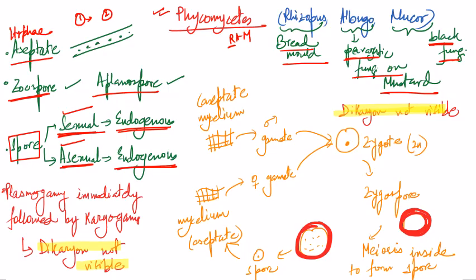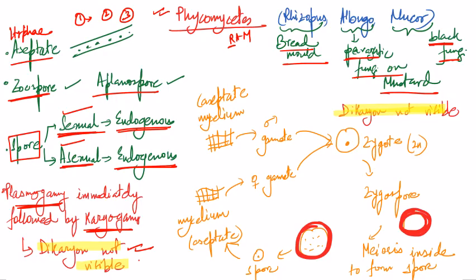The second step was karyogamy, and the third step was this meiosis in the zygote. The most important point under Phycomycetes is that in Phycomycetes, plasmogamy is immediately followed by karyogamy. Plasmogamy and karyogamy happen side by side very spontaneously, and that's why we cannot see the dikaryon in Phycomycetes.